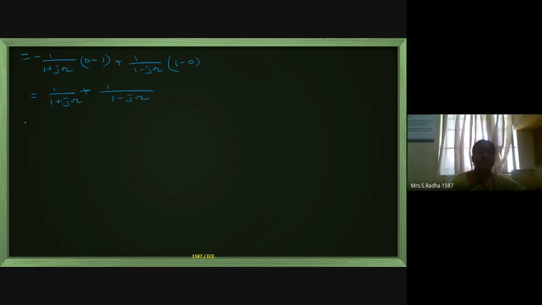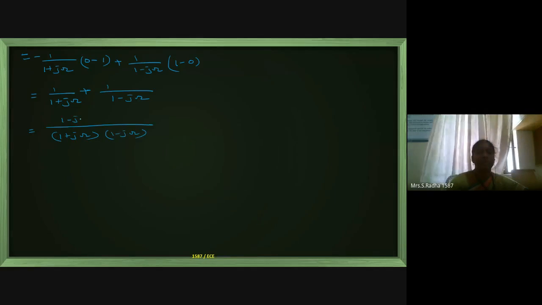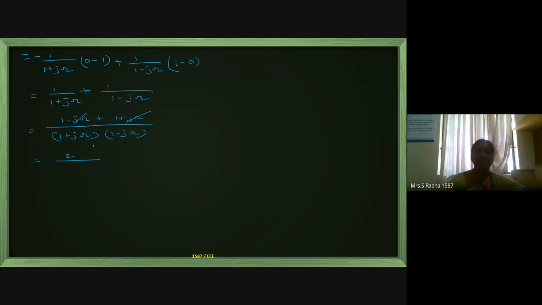If you take the LCM, 1 plus j omega, 1 minus j omega in the denominator. Numerator will have 1 minus j omega plus 1 plus j omega. The j omega will get cancelled. Numerator is 1, and the denominator is of the form a plus jb, a minus jb, which is a square minus b square.